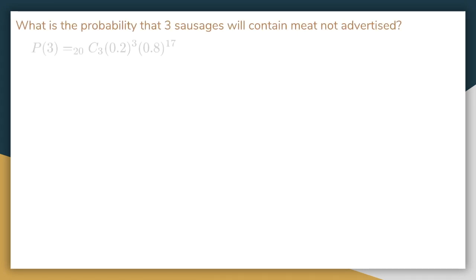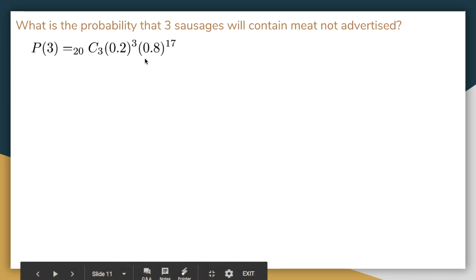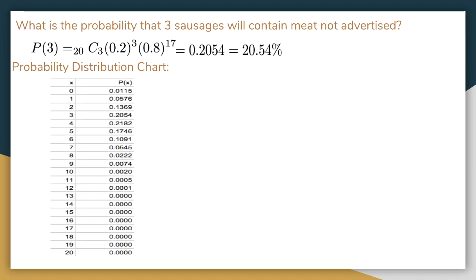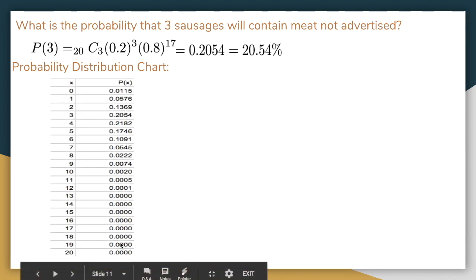The probability that 3 sausages contain meat that's not advertised, we use that 20% number. So out of the 20 packages, there's a 20% chance that 3 of the sausages have meat that's not advertised. The distribution chart would look like this, and you can see the likelihoods drop off.